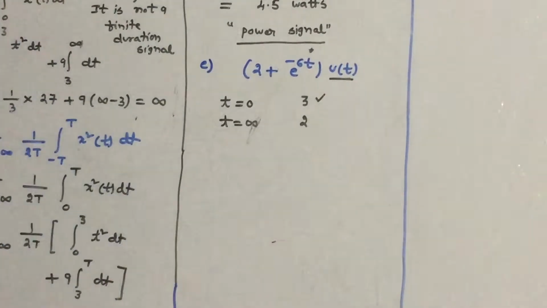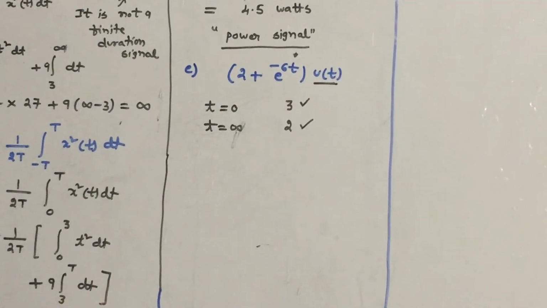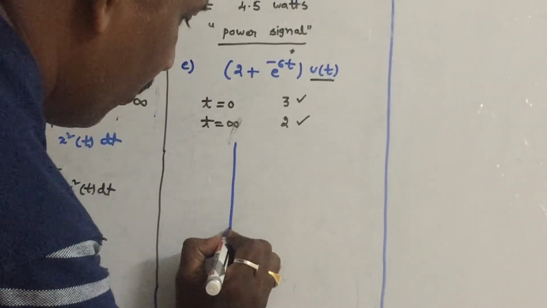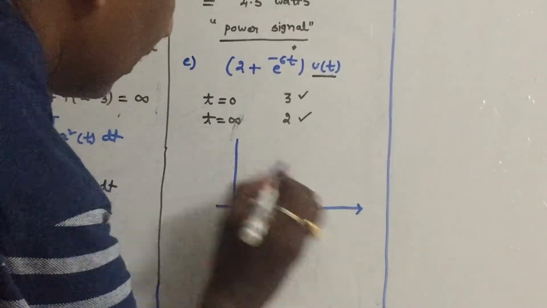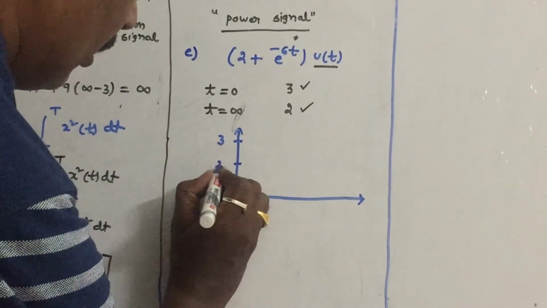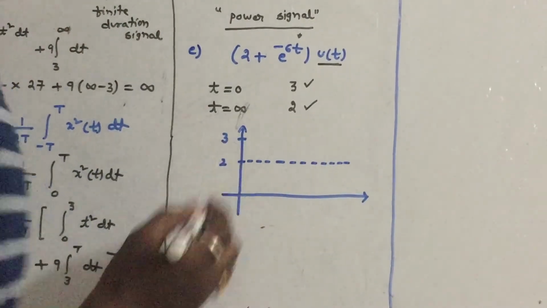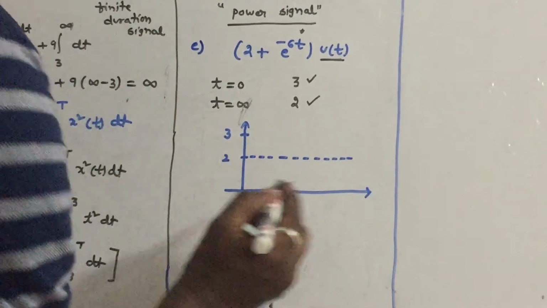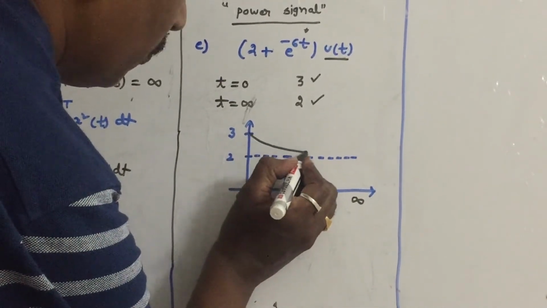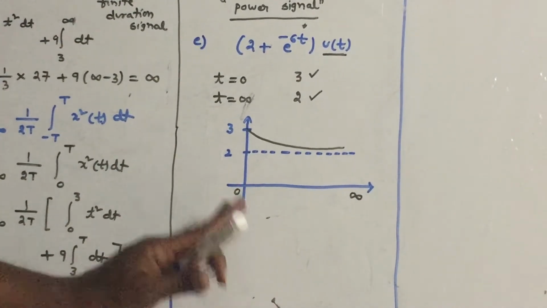The signal starts at a value of 3 at t is equal to 0. The signal ends at 2 at t is equal to infinity. So therefore how to draw the signal? First we have to take a 3 and let us make a line at 2. The signal at t is equal to 0, what is the amplitude? The amplitude is 3. By the time t is equal to infinity, the amplitude exponentially decreases and reaches 2. So in this way you have to plot the nature of the graph.